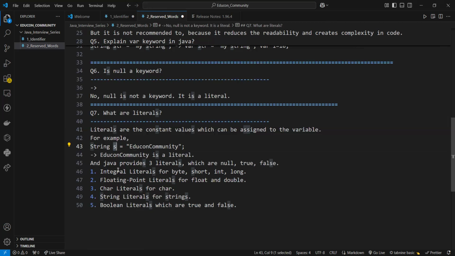And there are many types of literals, like here I have attached. The first one is integral literals, for byte, short, int, long. These are the integral literals. Next one is floating point literals, mainly float and double. These two are floating point literals. Next is char literals for char. Next, string literals for strings. Next, Boolean literals, which are basically true and false.